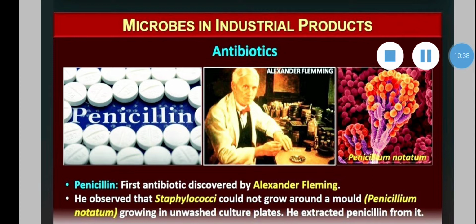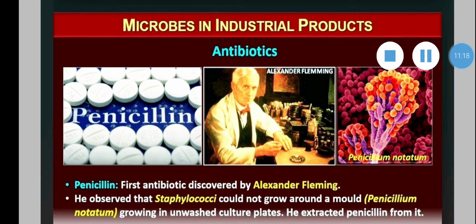So chloromycetin is produced by Streptomyces venezuelae, erythromycin by Streptomyces erythraeus, penicillin by Penicillium chrysogenum, streptomycin by Streptomyces griseus, then griseofulvin by Penicillium griseofulvum, then bacitracin by Bacillus licheniformis, and tetracycline by Streptomyces aureofaciens.